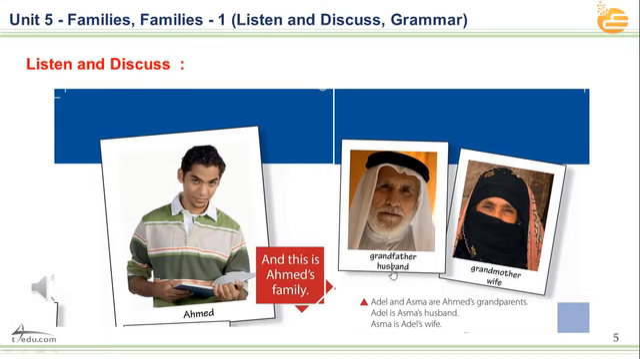Grandfather. Husband. Grandmother. Wife. Idel and Asma are Ahmed's grandparents. Idel is Asma's husband. Asma is Idel's wife.